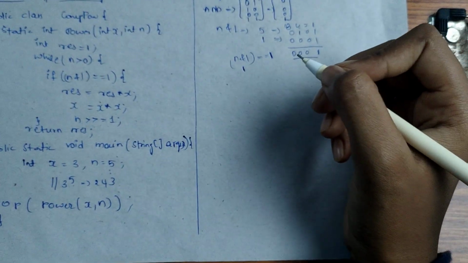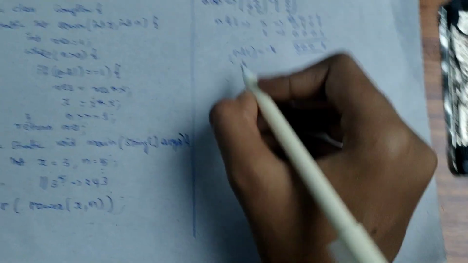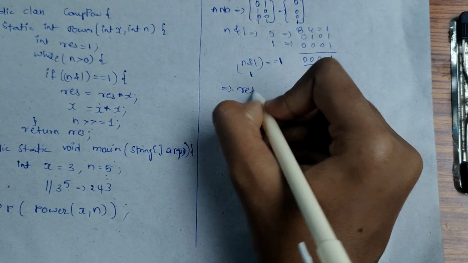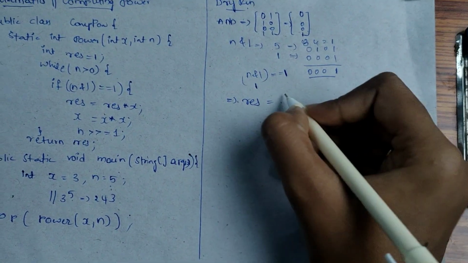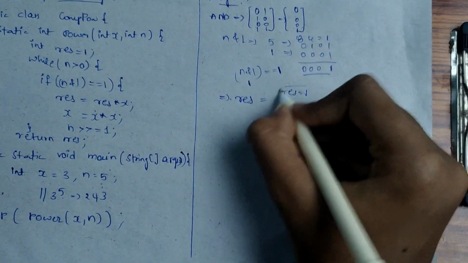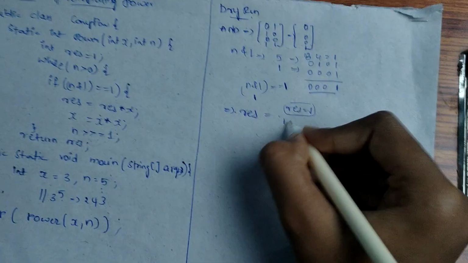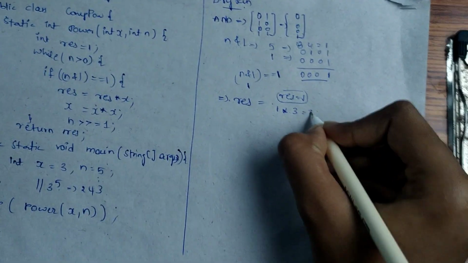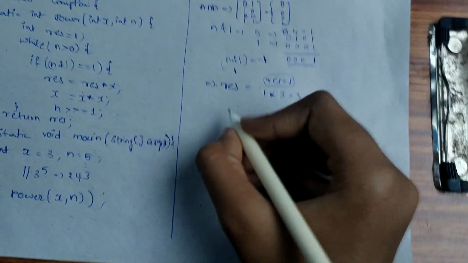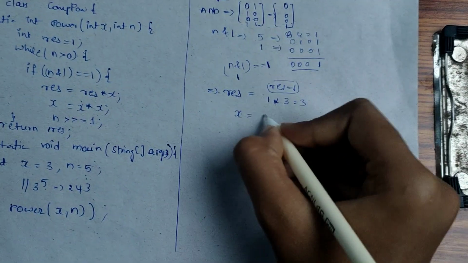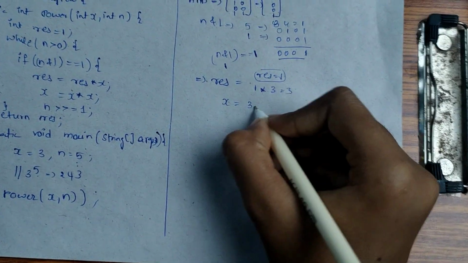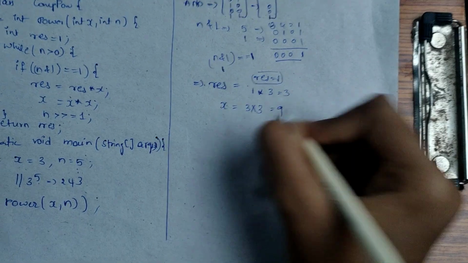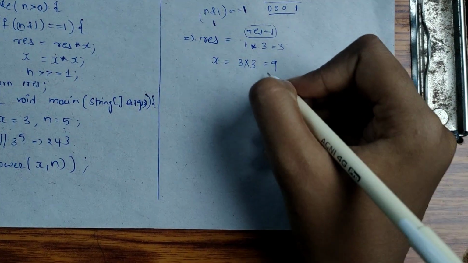And now it enters into this block. It is true now. So result equal to, actually I mentioned result as 1 before here. So 1 times, what is the x value? 3. So 3, that is equal to 3. Okay, so result is 3, and x equal to 3 times x, 3 times 3, that is equal to 9. So this is the answer.